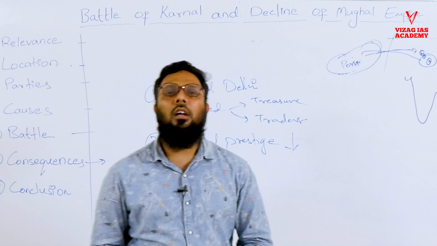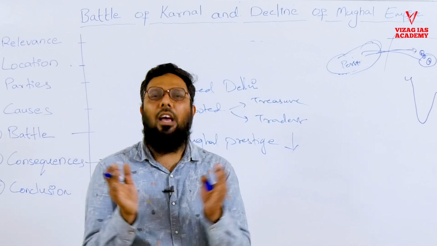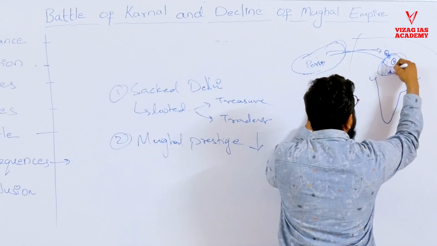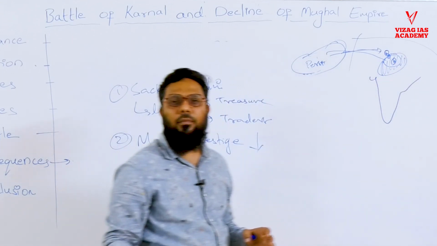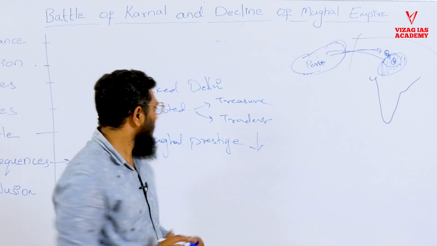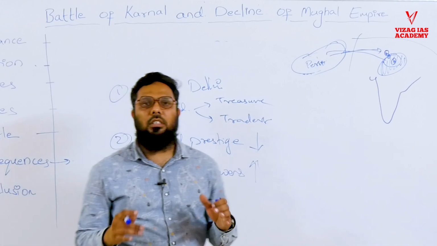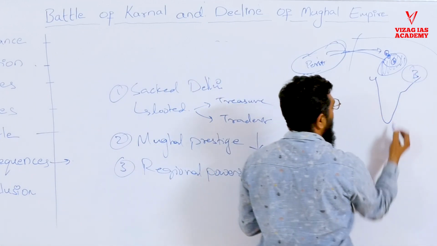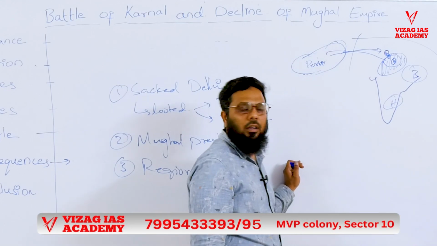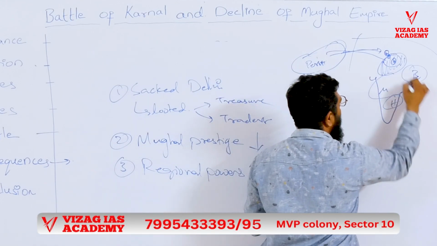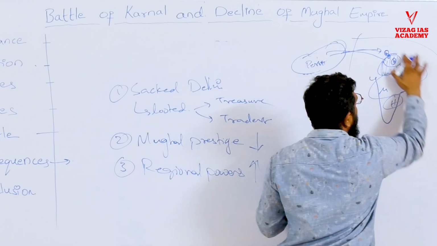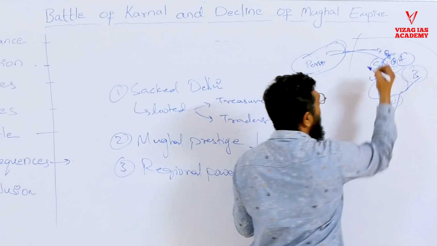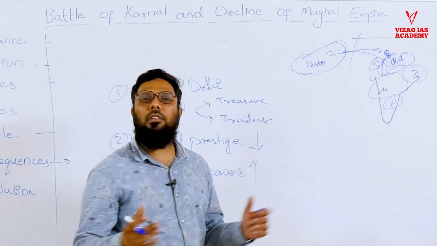And after this point, the Mughal territory decreased heavily, and instead of having control over India, their territory was limited to areas around Delhi. A very small kingdom. And later on we see regional powers gaining independence or importance, whereby we see Bengal becoming independent, Hyderabad becoming independent, the power of Marathas growing, Awadh asserting its independence, Sikhs asserting their independence. So a lot of regional powers have come up.